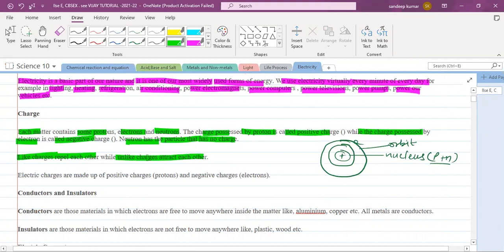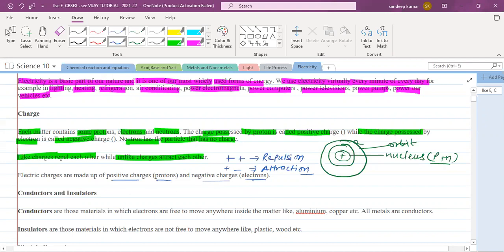When we talk about plus plus, what will happen? Positive positive, there will be repulsion. When we talk about plus minus, unlike charges, there will be attraction. So like charges repel each other and unlike charges attract each other. So electric charges are made up of positive charges, protons, and negative charges called electrons.